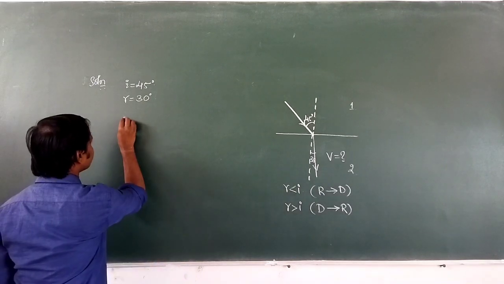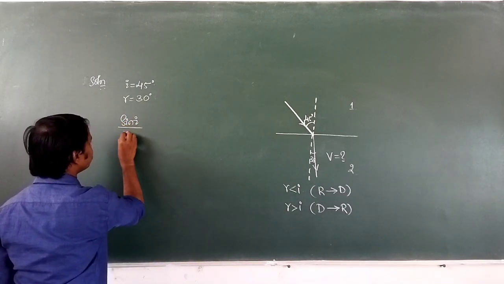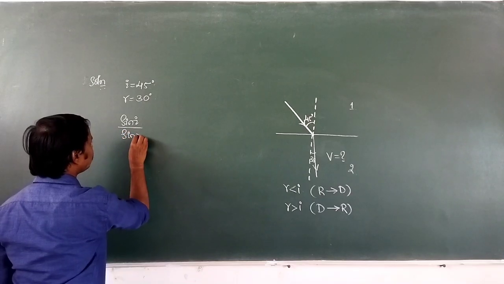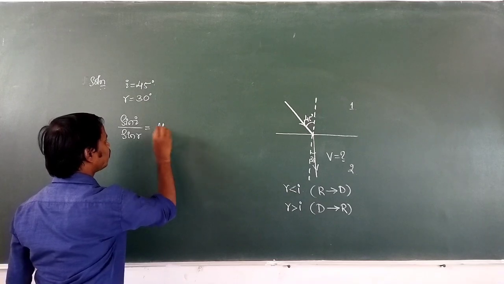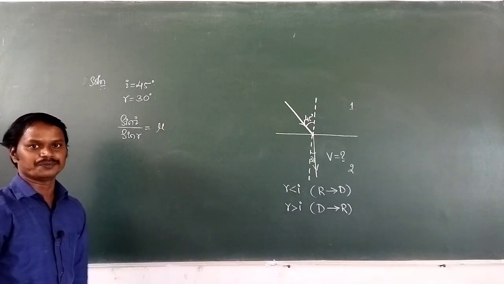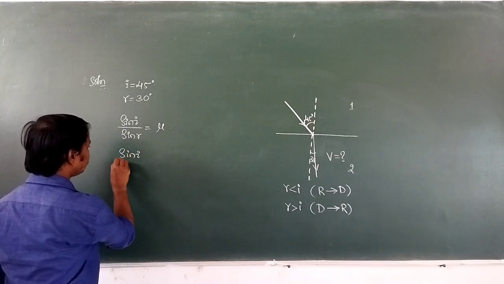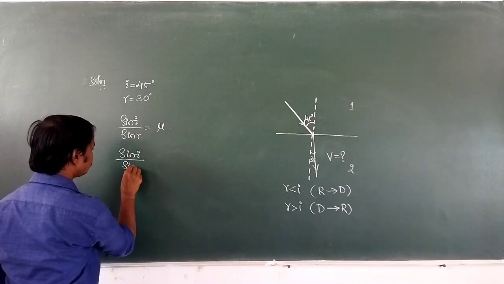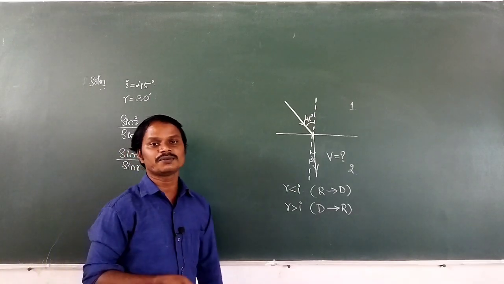Now, what is Snell's law? It is the ratio of the sine of the angle of incidence to the sine of the angle of refraction, that is equal to the refractive index. Refractive index can be represented by mu. Then sin I divided by sin R is equal to the refractive index in terms of speed.